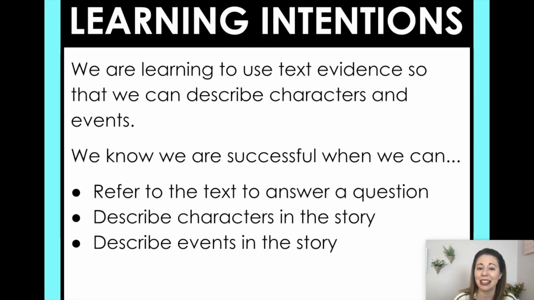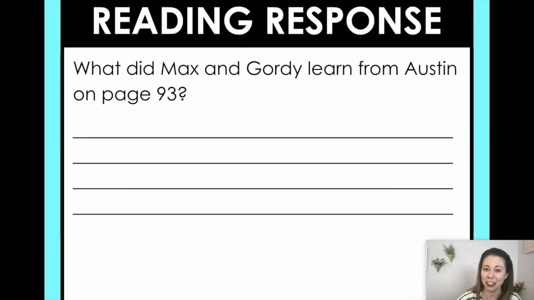So let's go back to our learning intentions. Today, we are learning to use text evidence so that we can describe characters and events. We needed to refer to the text when we answer a question. We did that during our story, and we also referred to the text to look at our characters' moods. Check. Describe characters in the story. Today we focused on our characters' moods, how they were feeling, and what words the author used to show that. Check. And then we also looked at some of the events in the story as we were reading, thinking about why they chose to open a lemonade stand and how business was going. Check.